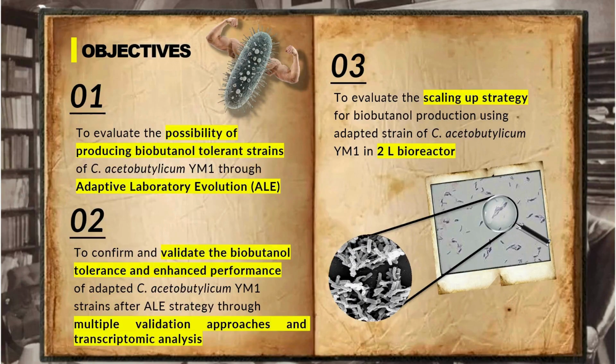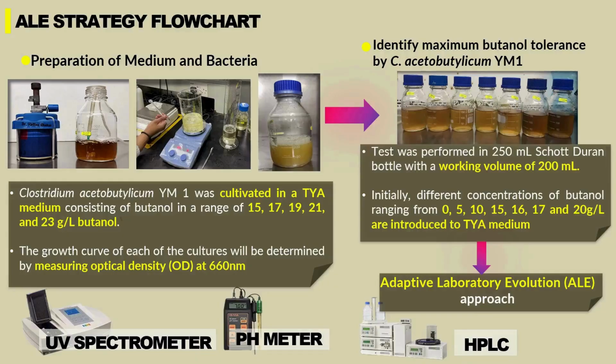This research covers three main objectives, whereby the first objective is to evaluate the success of conducting the ALE strategy, the second objective is strain validation through multiple validation strategies and also transcriptomic analysis, and the third objective is to evaluate the scaling up strategy in a 2-liter bioreactor. In the research methodology, initially the TYA medium and bacteria were prepared, then the maximum inhibitory concentration of our strain was determined, which is vital to know as the starting point of ALE.